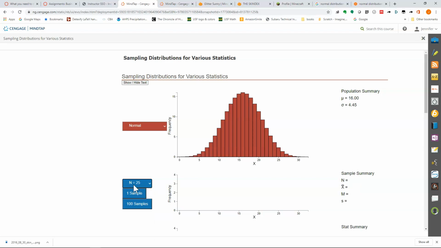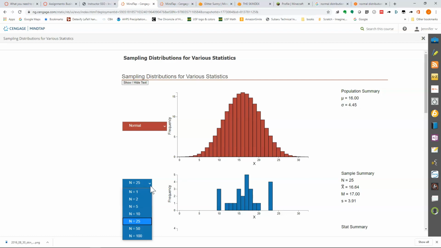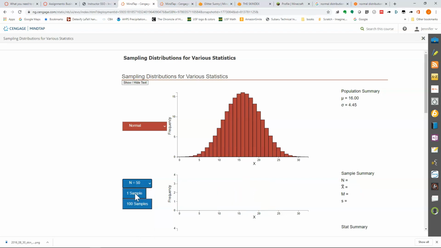So now if I take a sample of 25 people, and I can take one sample of size 25, and there's the distribution of those 25 people. The average is 16.64, so that's pretty close, right? And the larger the sample, the more accurate a mean I'll get. So this one is sample size 50.